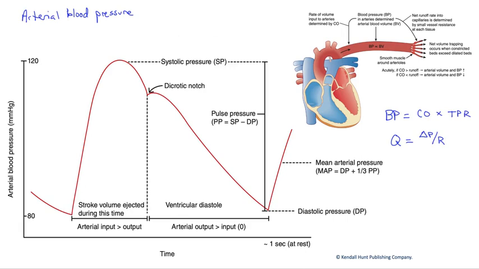In these figures, we'll examine the factors that affect systemic arterial blood pressure. Systemic arterial blood pressure varies over time due to intermittent cardiac output. So we'll see a trace of blood pressure looking a bit like this, where pressure falls, and then it spikes quickly, and then it'll fall slowly, and then it spikes quickly, over and over again.